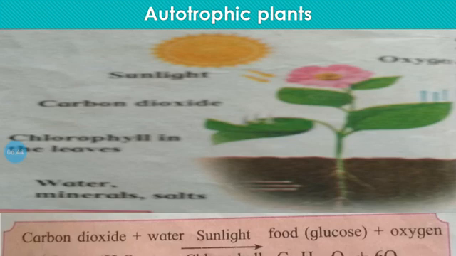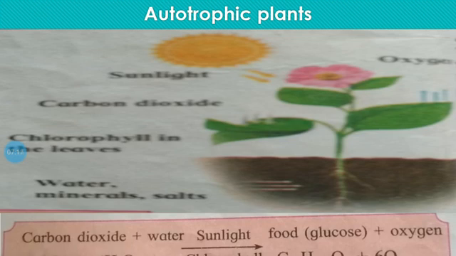That oxygen is released into the atmosphere and used by animals. After using this oxygen, animals release carbon dioxide, and that carbon dioxide is used by the plants. So this is the cycle, the carbon dioxide oxygen cycle, as we can call it. Okay, so this is about the autotrophic plants.